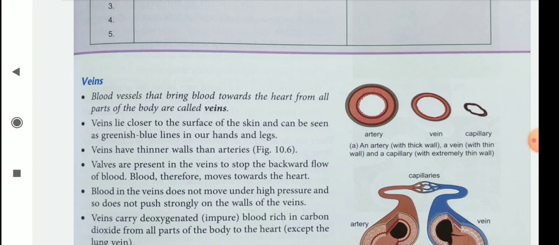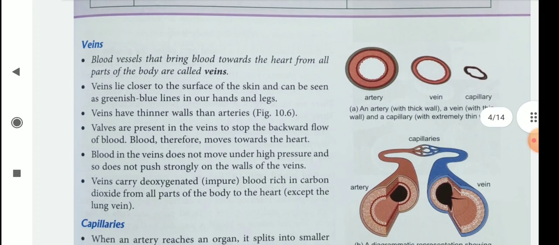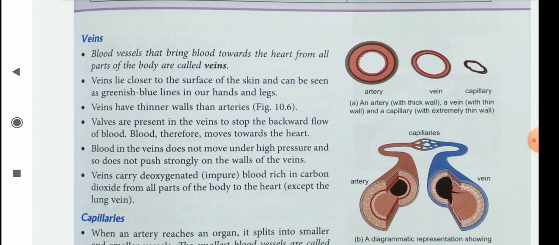Valves are present in the veins to stop the backward flow of blood. Blood therefore moves towards the heart. Blood in the veins does not move under high pressure and so does not push strongly on the walls of the veins. Veins carry deoxygenated, that means impure, blood rich in carbon dioxide from all parts of the body to the heart.